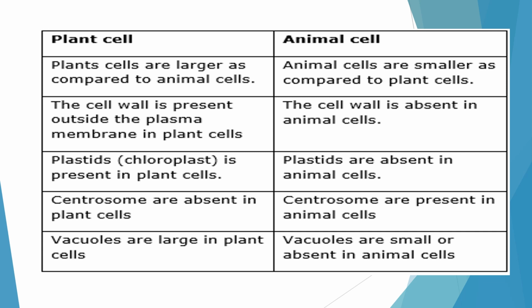Centrosomes are absent in plant cells. Centrosomes are present in animal cells. Centrosomes are structures which are useful during cell division in the animal cell. Vacuoles are large in plant cells. Vacuoles are absent or, if present, very small in size in animal cells.